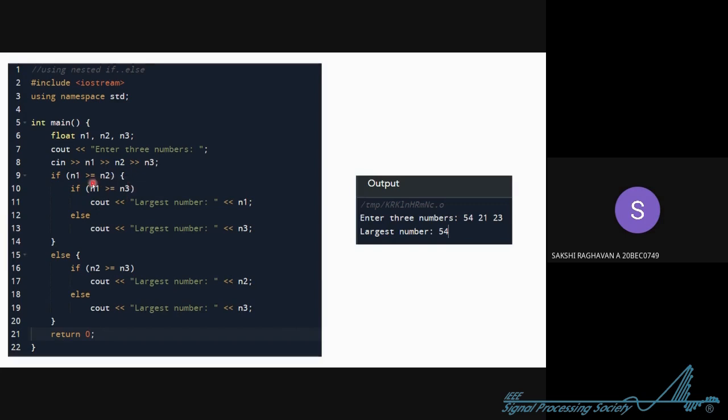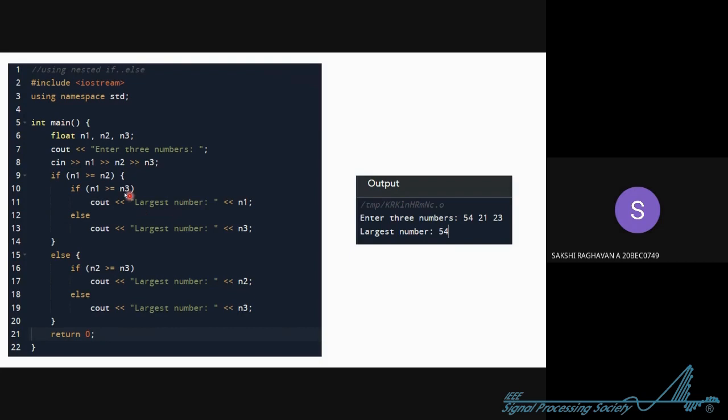So now if A is greater than C, then A will be the greatest one. But if A is not greater than C, A is less than C, then C will be the largest one. Are you getting the logic? Think it over on your own, take a pen and paper and you will get this logic.